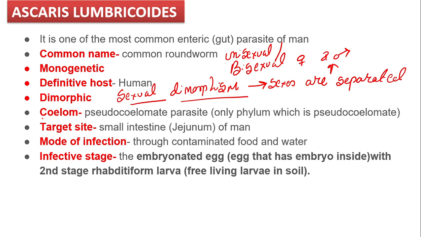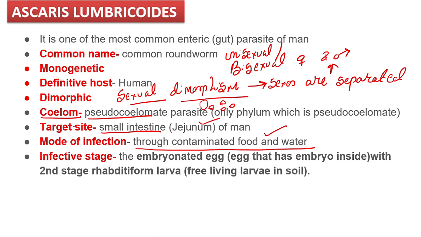Then the coelom is pseudocoelomate. What is pseudocoelomate? Pseudocoelom is a fluid-filled cavity that is present, but it is not lined all over by the mesoderm. Either it is lined partially or patches of mesoderm will be present there, right? Now the target site is the small intestine, that too the jejunum of the human. Mode of infection is again through contaminated food and water. क्या बोला था मैंने? If the target site is the intestine, it is always going to be through contaminated food and water.